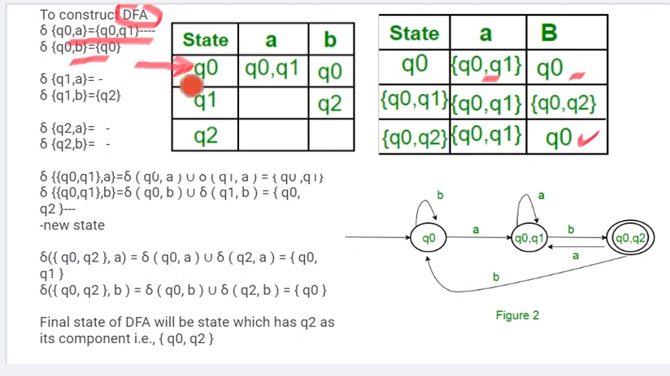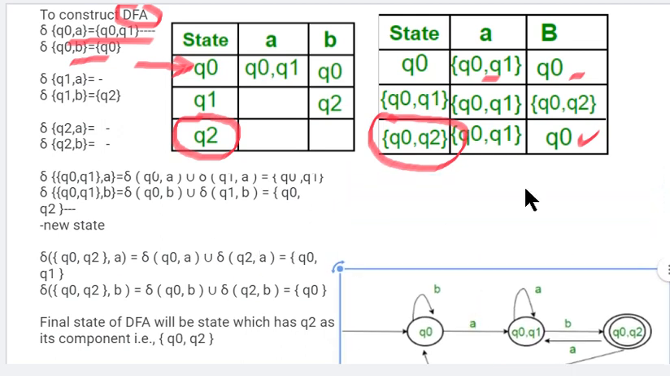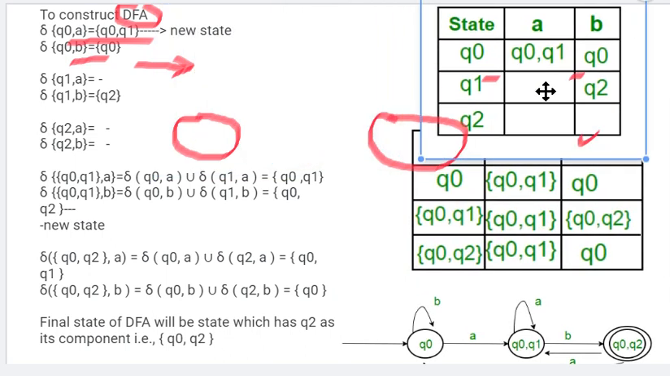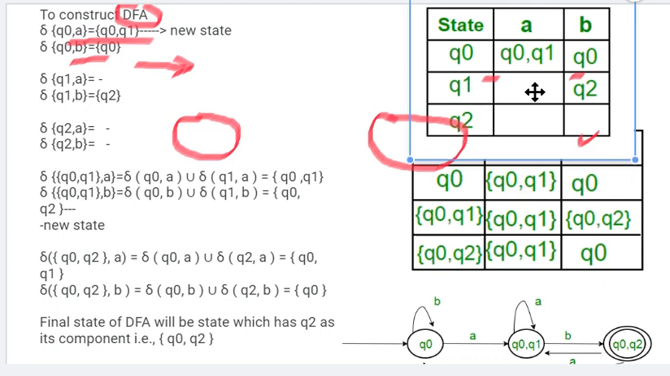How to find the final state? The final state is given as Q2. Wherever Q2 is marked, that is our final state. So Q2 is marked here, and Q0 Q2 as well. So these are our final states. Wherever Q2 is marked, we need to mark it as a final state.